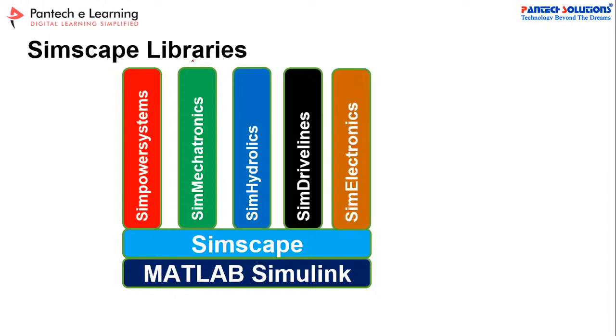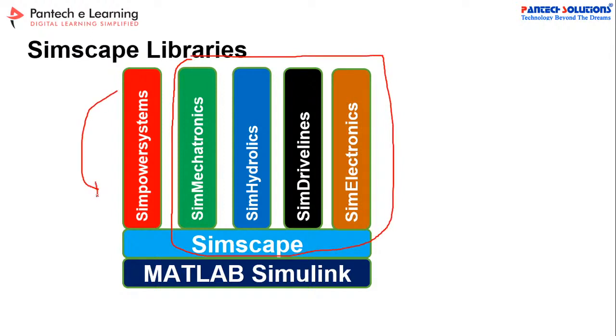These are all the additional libraries which come with the Simscape library. By default, Sim Power Systems is the Simulink library, and in addition there are these four libraries. These four libraries will help you integrate all the multi-domain systems.